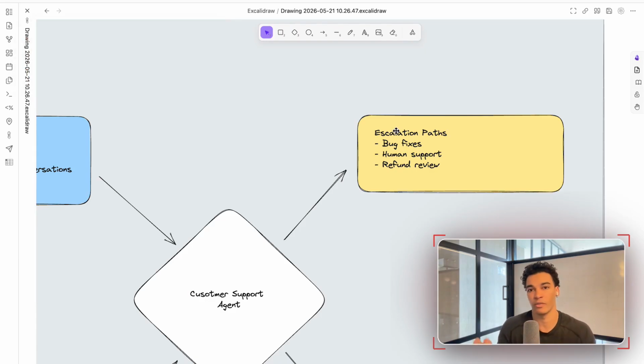So that agent can go ahead and start fixing the bug completely without my intervention, and then just let me know, hey, this bug occurred. I've already written a fix for it. You can review that and then push it into production and let that person know that it's fixed. So that's really powerful, obviously.